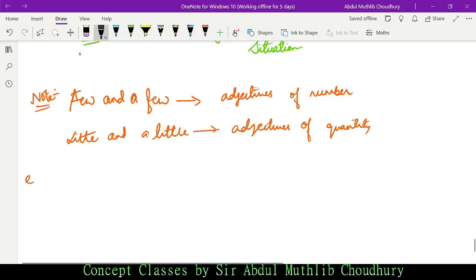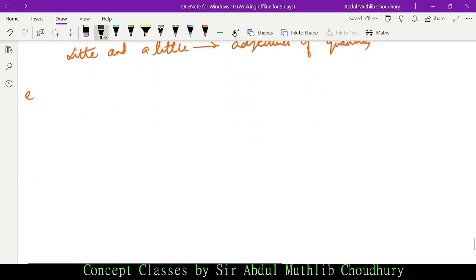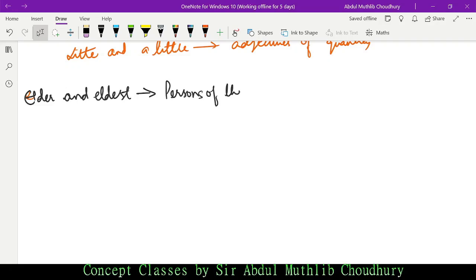Let me just change the color of the ink. Elder and eldest. Elder and eldest are used in case of persons of the same family. Eldest is the firstborn. All right, let me write the other vice versa of it.